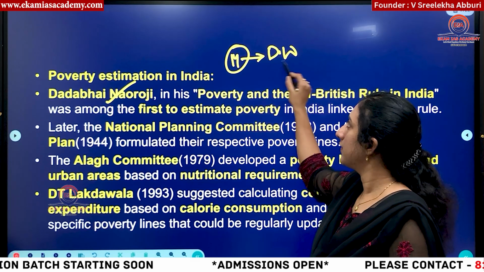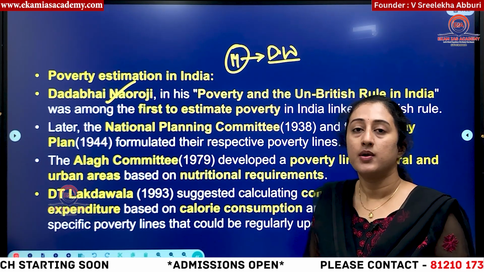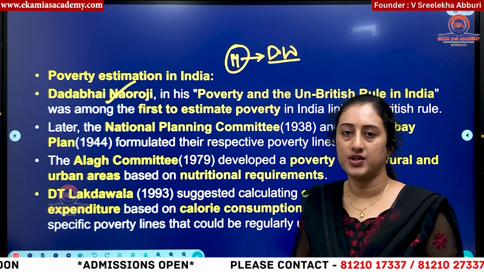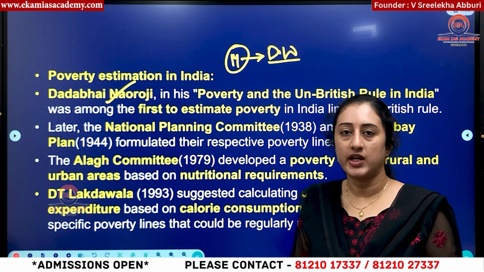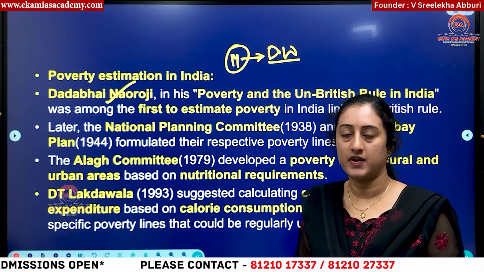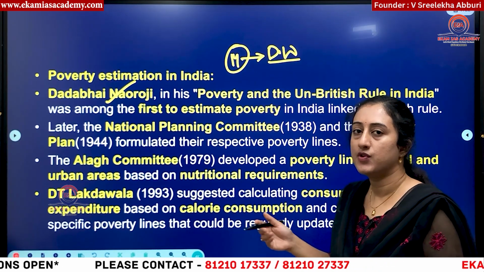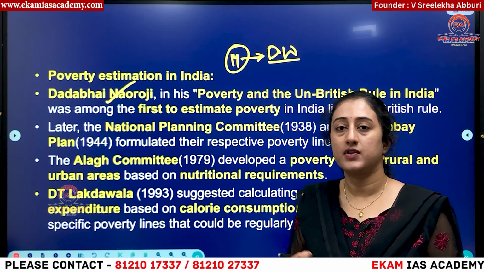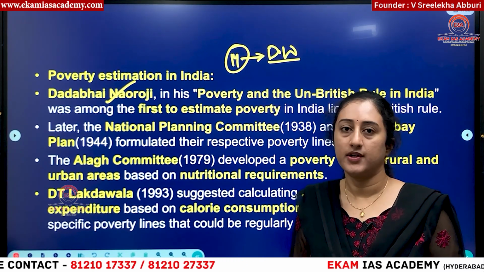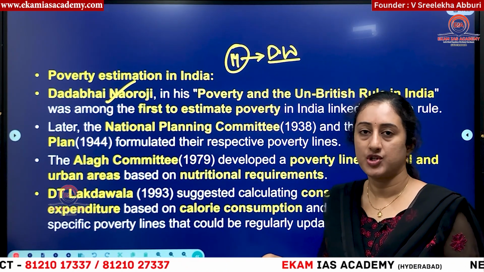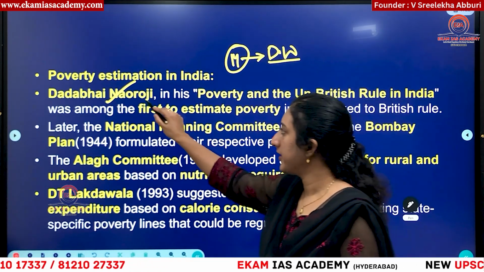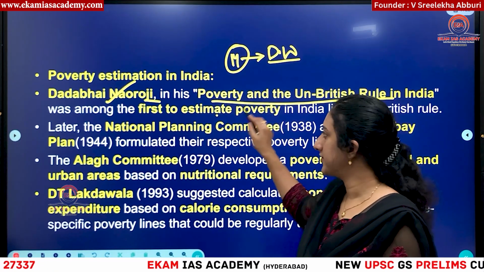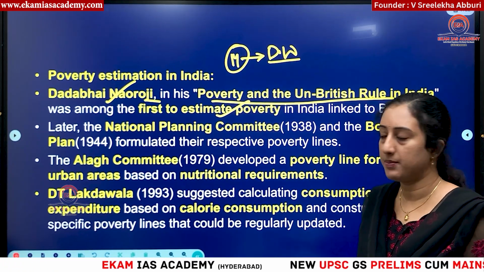Okay, so they are the first persons to highlight that out of British India, the wealth is draining towards the British. Okay, so they are looting India economically, exploitation of India economically. You know, previously we were an exporter of finished goods, but now we have turned to be an importer of raw materials also. So that is the situation. Okay, so Dadabhai Naoroji in his Poverty and Un-British Rule, for the first time made an estimate on poverty in India, that is the pre-independence period.